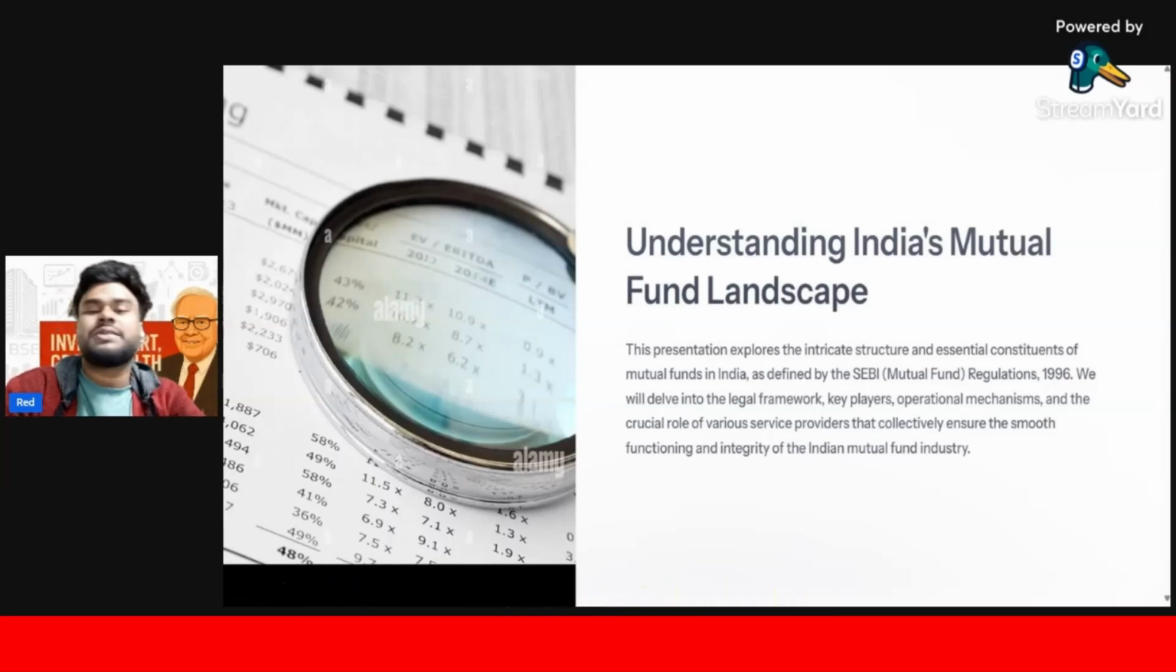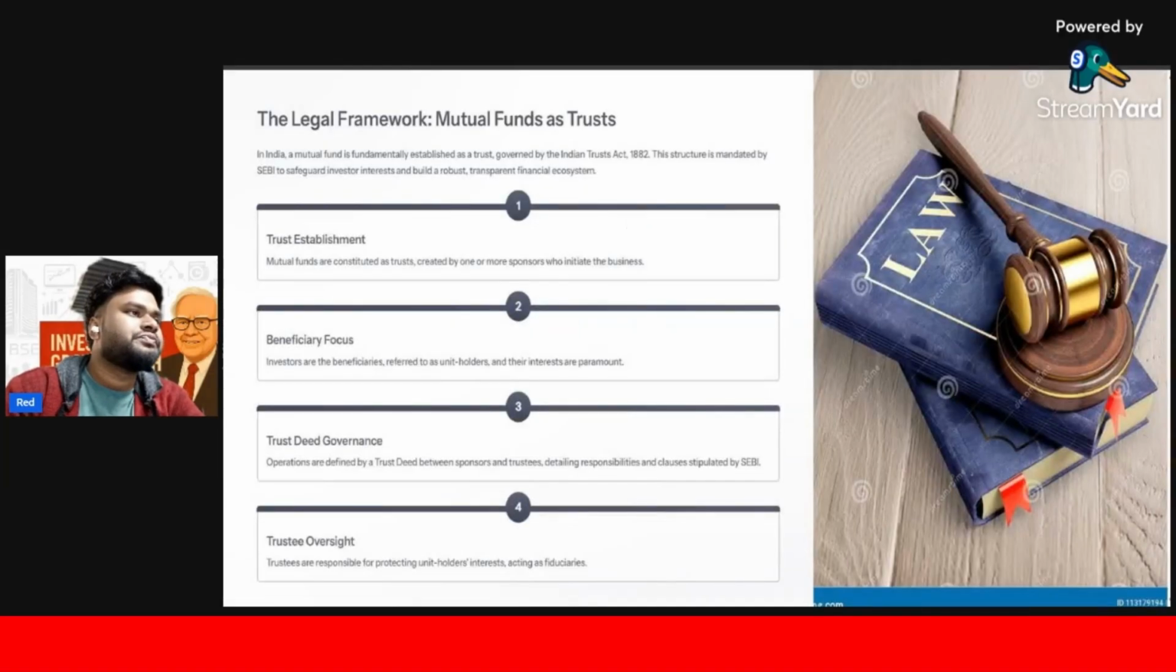Okay, this is a basic description of this chapter, how this chapter is going to help you. Now the main thing is here: how mutual funds work in India. मैंने आप लोगों को हमारा जो चैप्टर 2 था वहां पर भी हमने एक चीज बोला था कि mutual fund is governed by the Indian Trusts Act 1882. Mutual fund is a trust. Okay, so you have to always think that a mutual fund is not a profit-making organization. It's a trust, and the act is the Indian Trusts Act 1882. Okay, this structure is mandated by SEBI to safeguard investor interest and build a robust, transparent financial ecosystem.